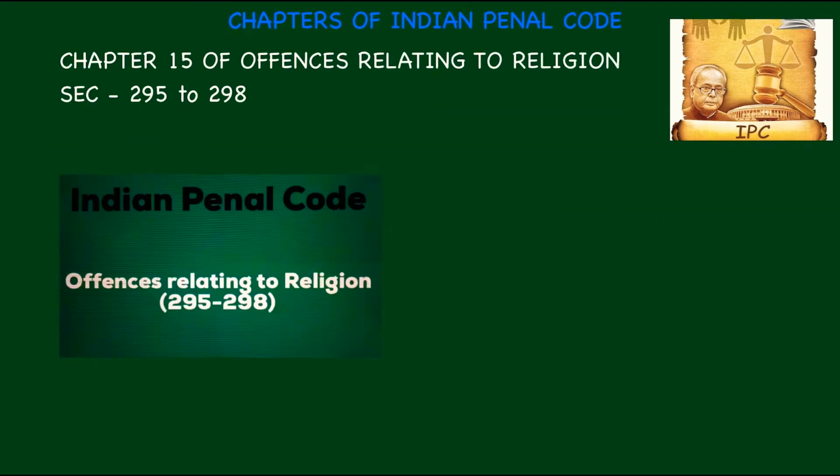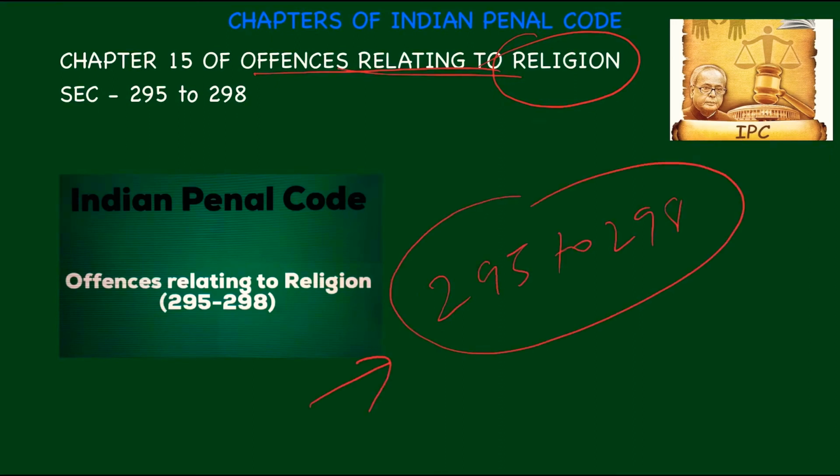Chapter 15 is Of Offences relating to Religion, between section 295 to 298. Very important chapter. Remember, sections 295 to 298 of IPC discuss the offences relating to religion.